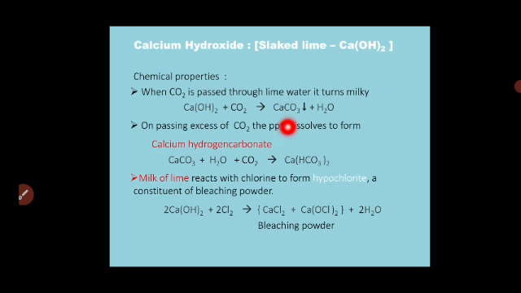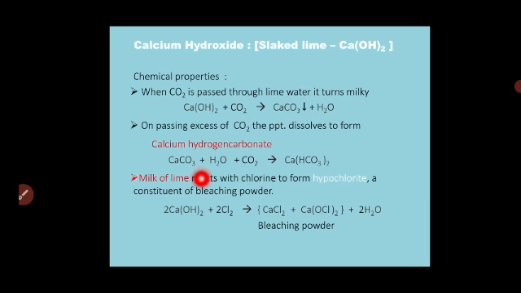And this reaction we use for detection of calcium in qualitative analysis, as the test of carbonate radical. Okay, if this carbon dioxide gas is passed in excess, then the precipitate dissolves to form calcium hydrogen carbonate, that is calcium bicarbonate, and hence again the lime water turns clear.